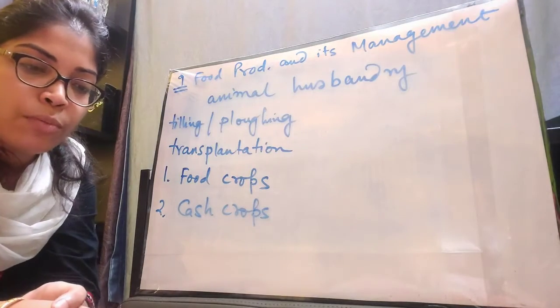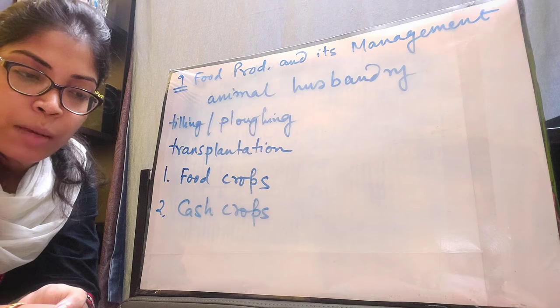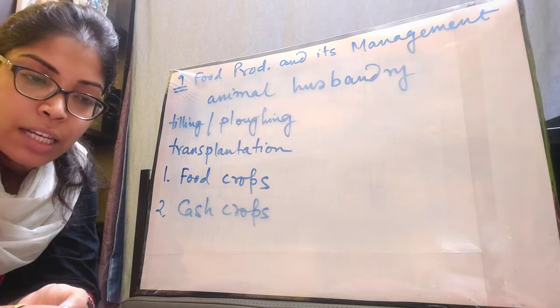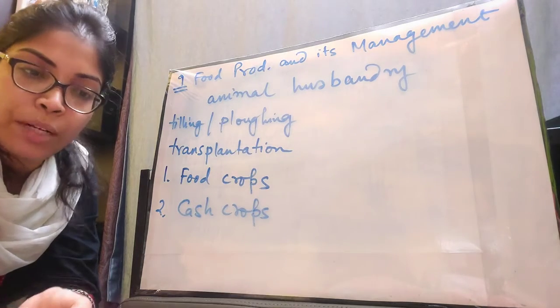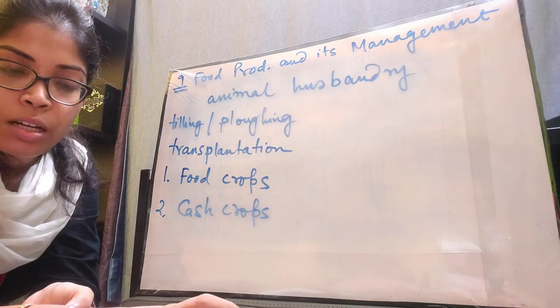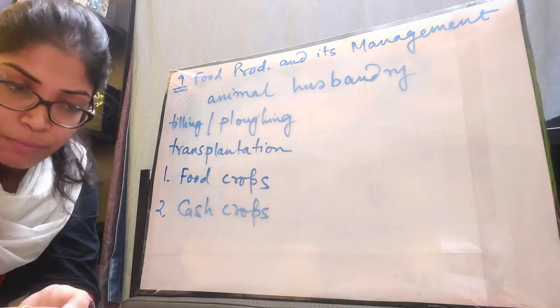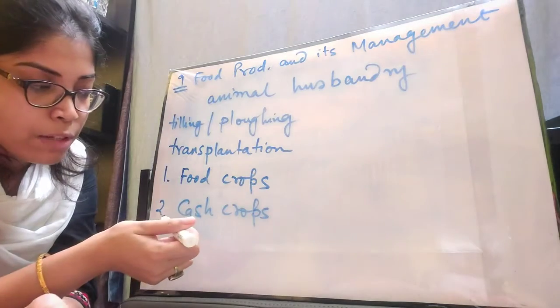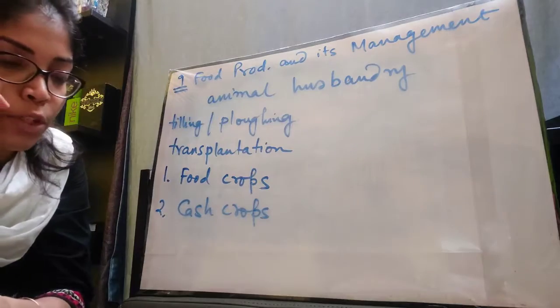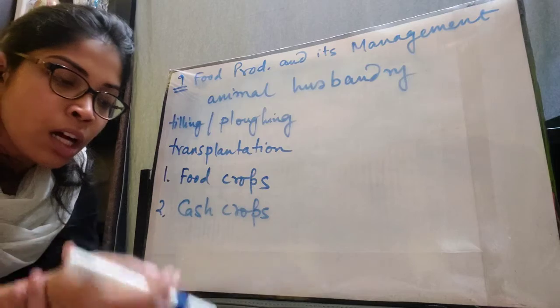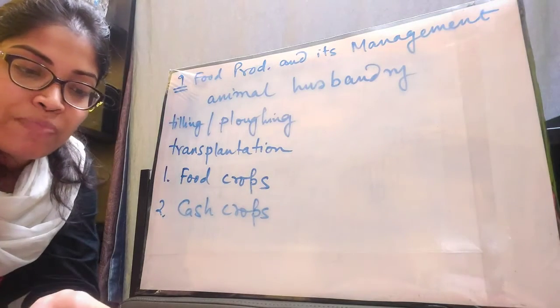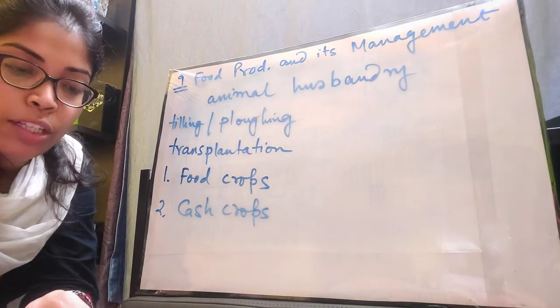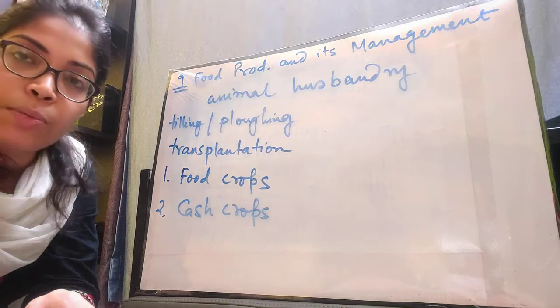So from this chart you just read a few names of the food crops, the category names, and what type of nutrients are obtained from these types of crops. Now we are done with food crops. We will move forward with the next category, which is cash crops. So what are cash crops? These crops are grown for their commercial value to earn profit.